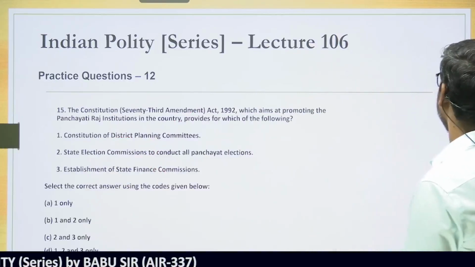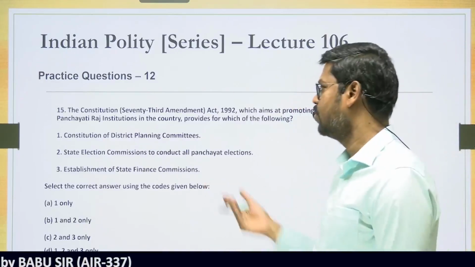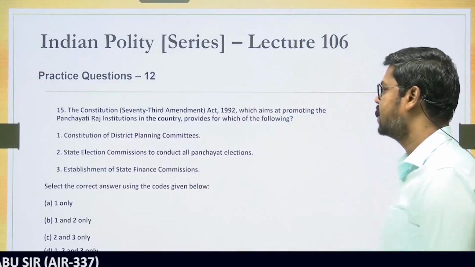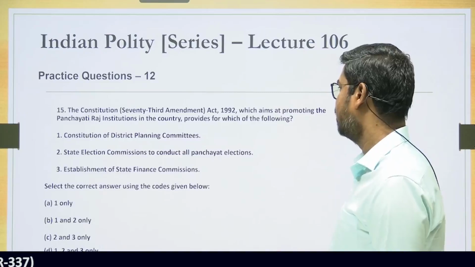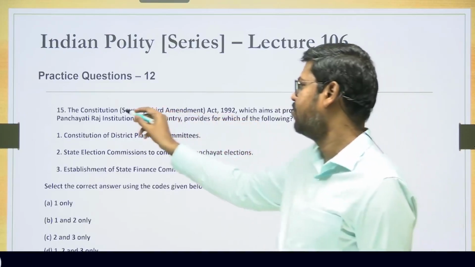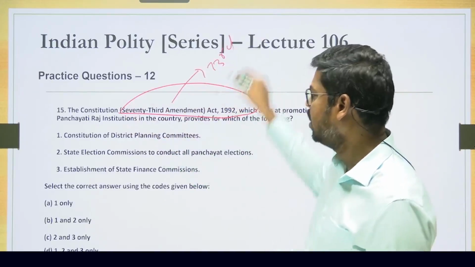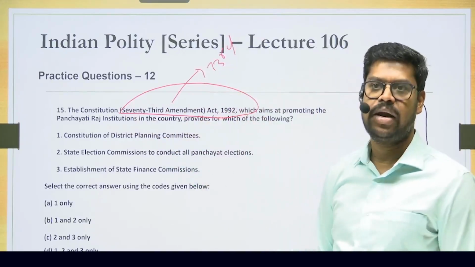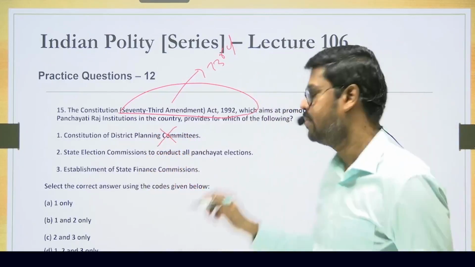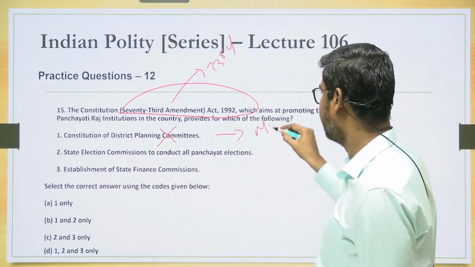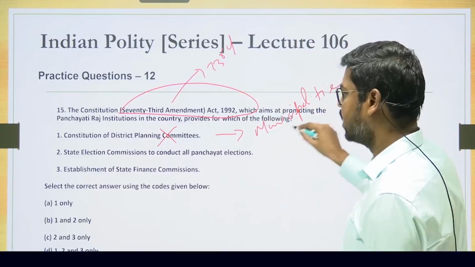Come to the last question. I think this is the last question for the day for this particular discussion. So, come to the question. The Constitution 73rd Amendment Act, which aims for promoting the Panchayati Raj institutions in the country, provides for the following. That means which of the following are the provisions of the 73rd Constitutional Amendment Act. First is Constitution of District Planning Committee. Now, the District Planning Committee is part of the 74th Constitutional Amendment Act, or it is part of the municipalities. It is not part of the Panchayat. So, therefore, this is not the right answer.